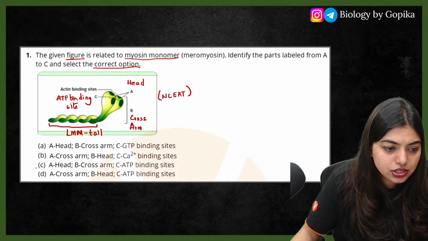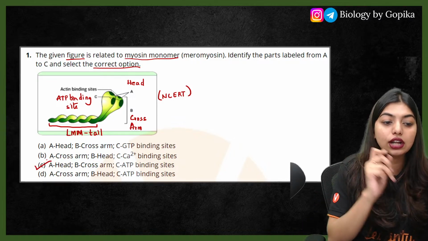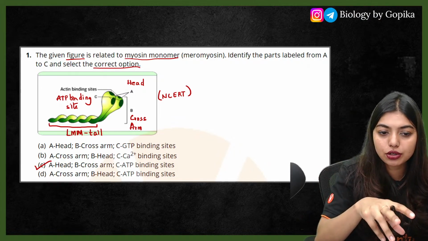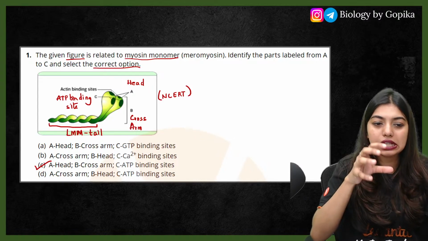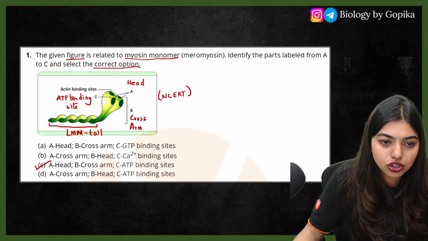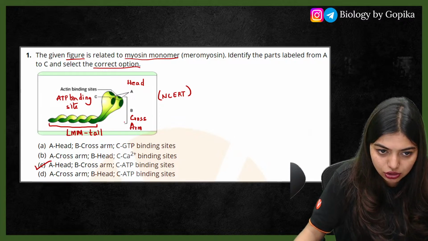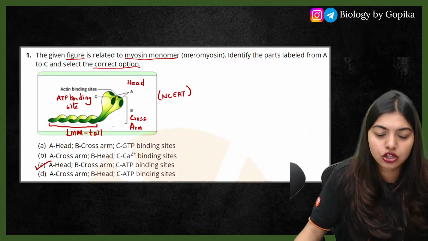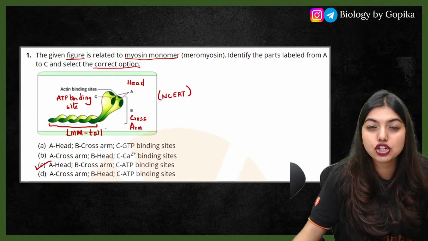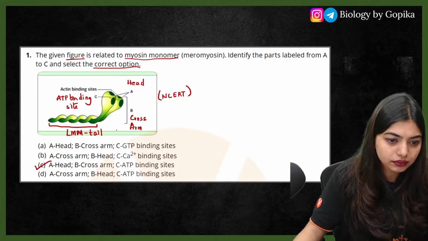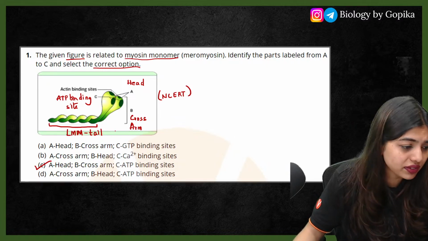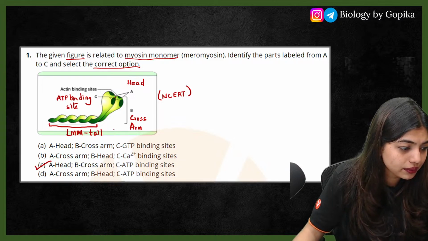So the answer is going to be option number C, and I called out the names of students who answered it right. A is going to be the head, B is going to be the cross arm, and C is going to be the ATP binding site. Those who got confused with B, A is not the cross arm. This is the cross arm. This portion is the cross arm. Like a small neck portion they have, no? So that is going to be called the short arm or the cross arm. This is just to make you remember. Don't go and write neck is there and all of that. Okay, +4.